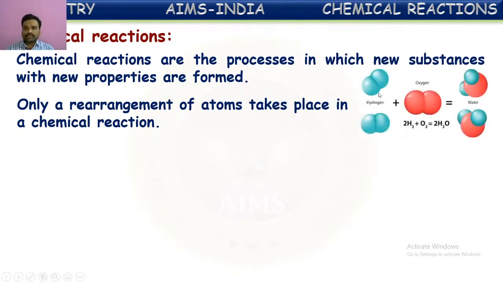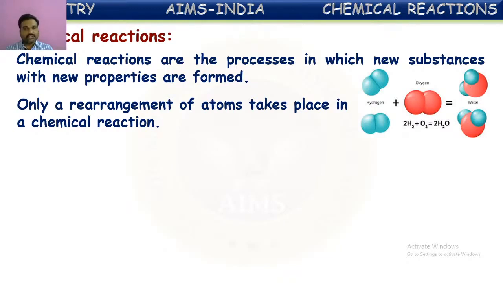Suppose, for example, here they have shown hydrogen molecules, when they combine with oxygen molecules, they form water molecules. If you observe clearly, initially hydrogen molecules have two atoms of hydrogen in each molecule. And in the oxygen molecules also, there are two oxygen atoms in each molecule. When these two gases combine, rearrangement of atoms occurs. These two hydrogen atoms are split up and the two oxygen atoms are also separated, and in the rearrangement, you can see here one oxygen atom is combined with two hydrogen atoms, which means new arrangements are occurring